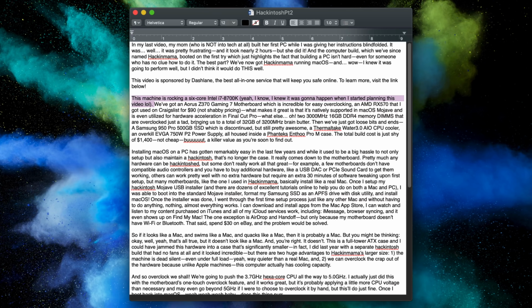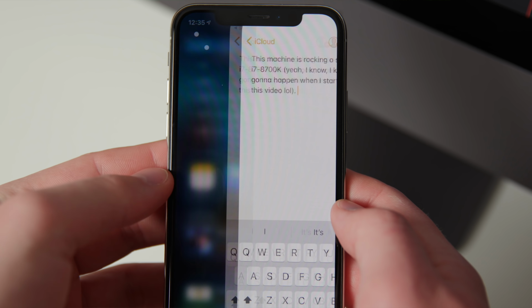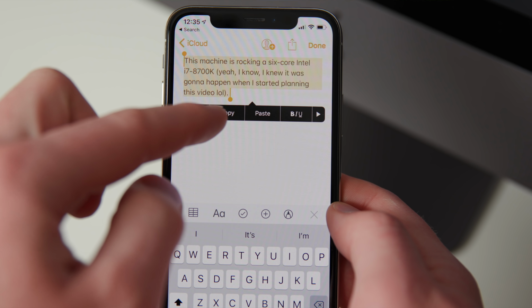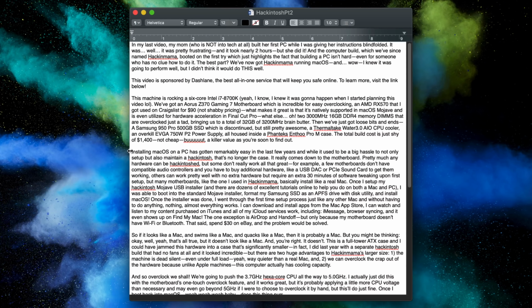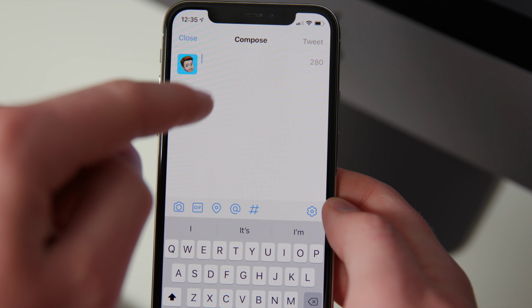Now you might be wondering, well, how is this any different than, for example, syncing iCloud Notes? Because that's how I always transfer stuff back and forth. And yeah, sure, that works. And a lot of people use that. But this is awesome because it's immediate. I copy something here and it's copied on my iPhone. I don't have to go into Notes and recopy it on my iOS device.